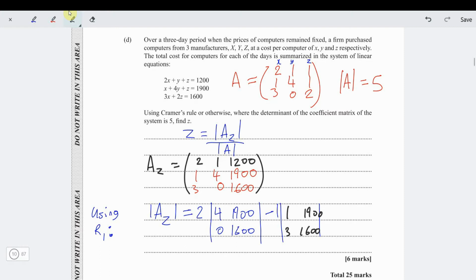And then we cross out the row and the column with 1200 in it. So plus 1200 times the determinant of 1, 4, 3, 0.